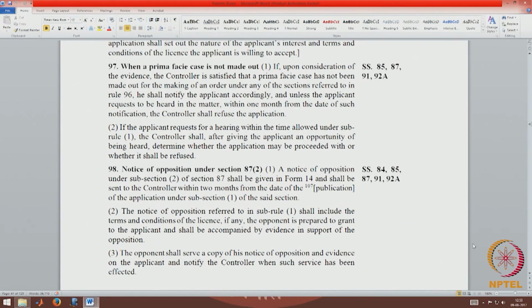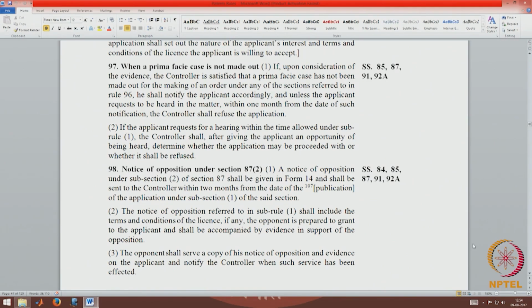Now, if there is a difference between the two parties, the patentee who wants to give a license and the applicant who wants to take the license, with regard to the royalty rates, then by opposing the application for compulsory license, the patentee can also indicate what are the terms that he wants.